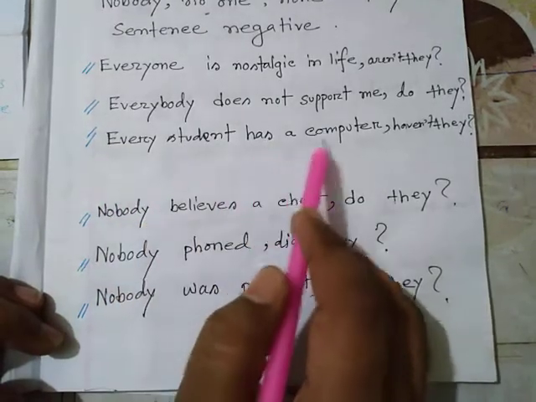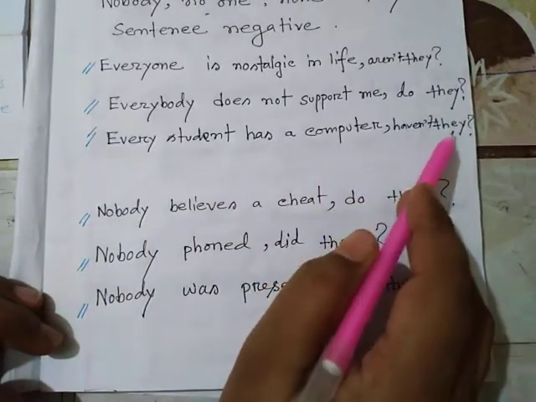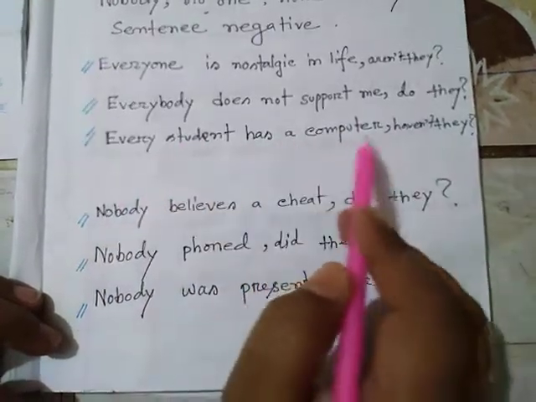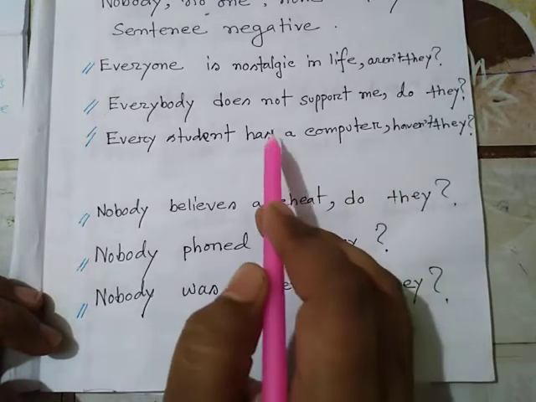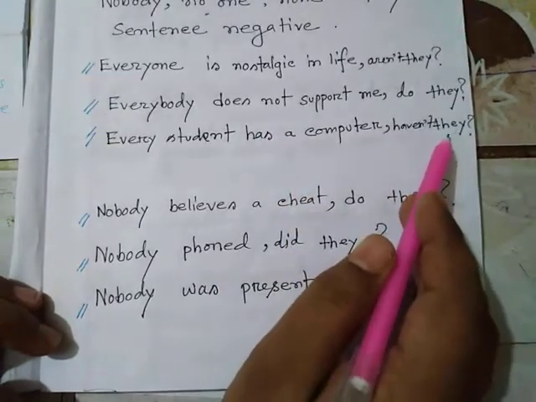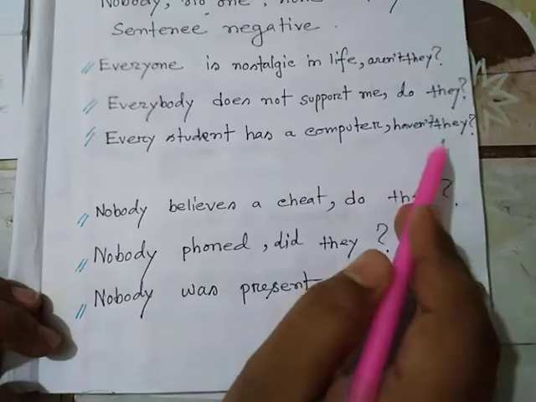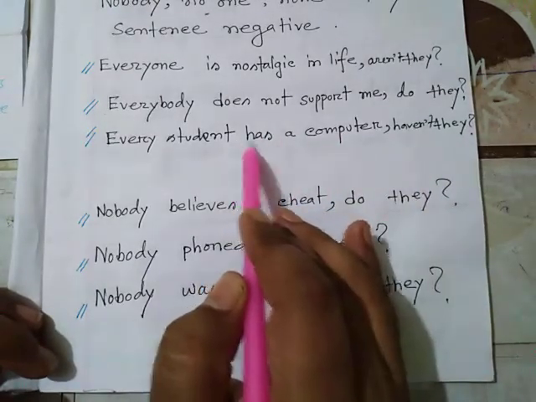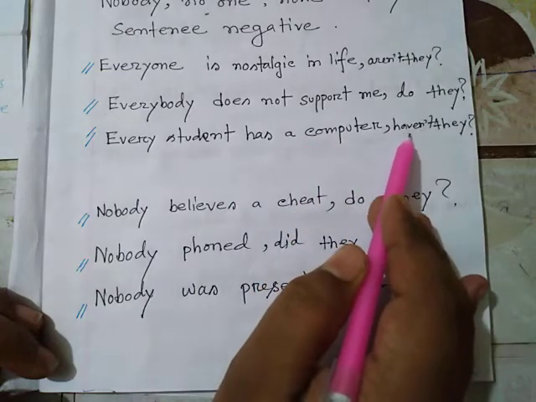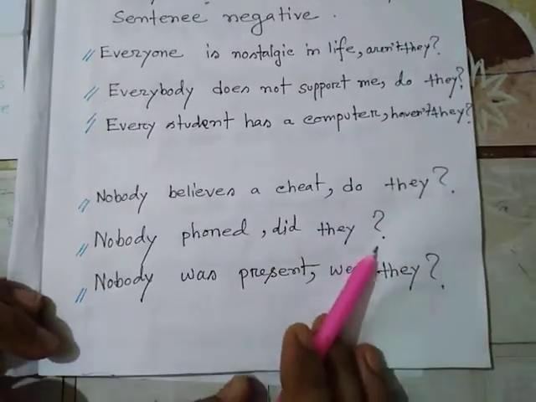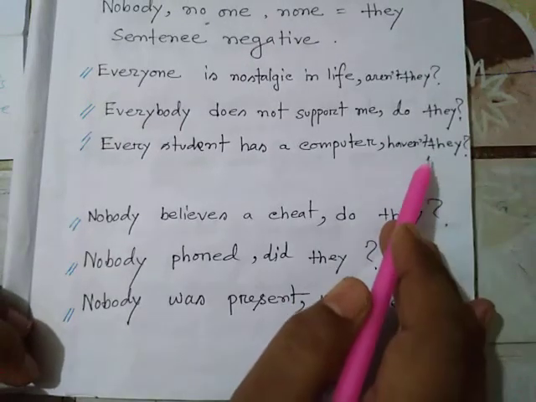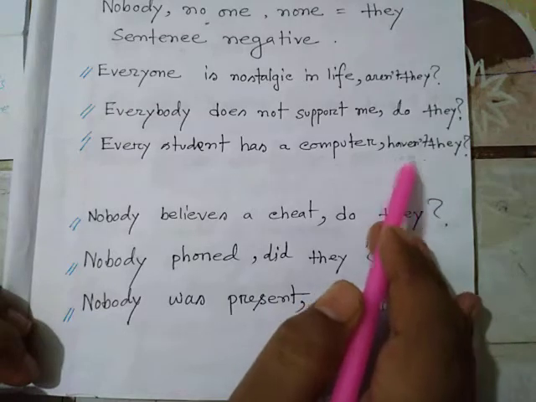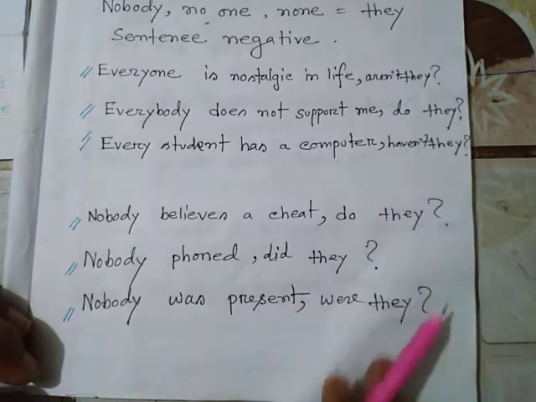Every student has a computer, haven't they? For every student, I have taken the pronoun they, and for they I can't take has. I have to take have. It is an affirmative statement, so I have taken the negative, haven't they? If you answer this question using don't they, it is also a right answer.